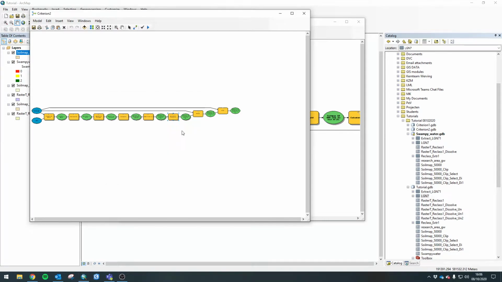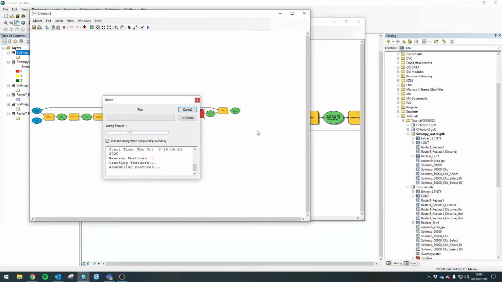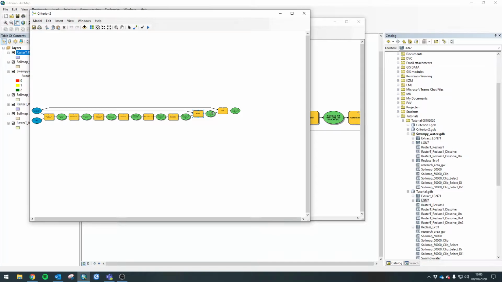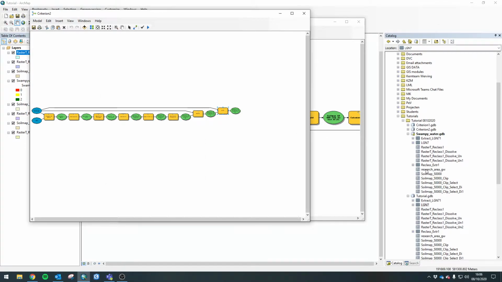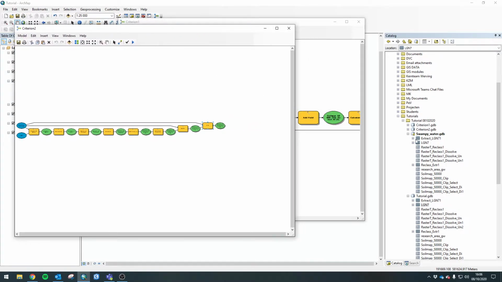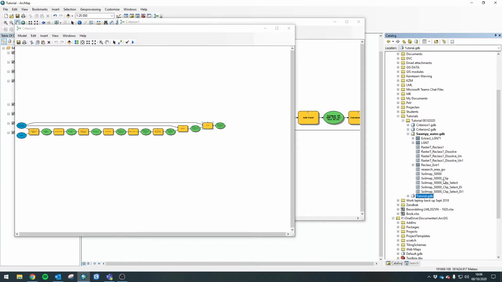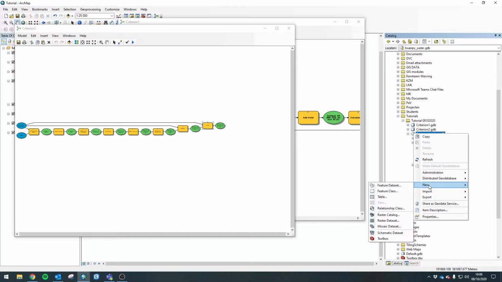So here we go. Just about done. Going to go with a union. And I noticed after I did this union that I had a little data overlap over the edge of the map. So I just cleaned that up with a little clip. Happy days. So that's these two done. So now that we have our geodatabase with all the data in it that we need, we want to have a geodatabase with the model that we need.